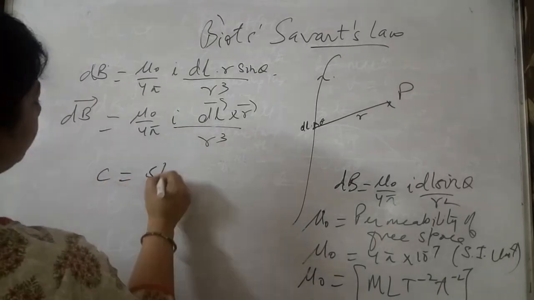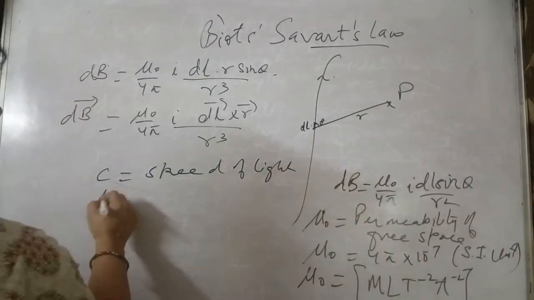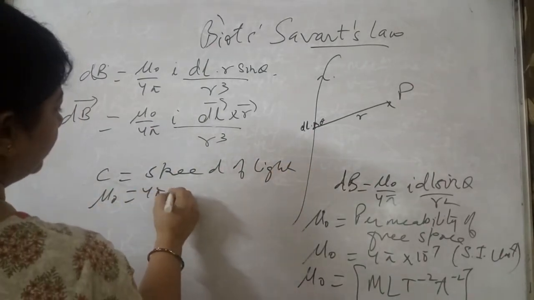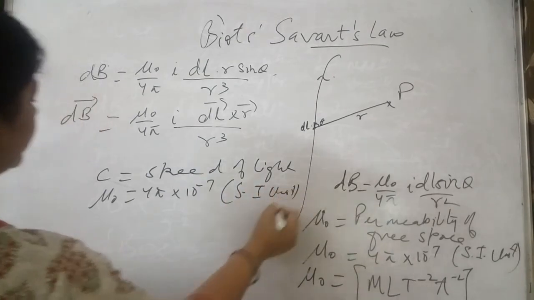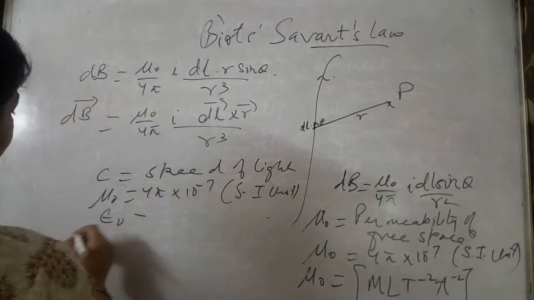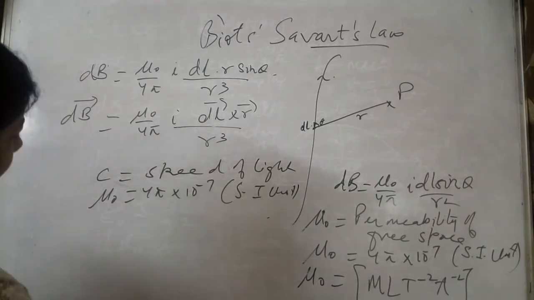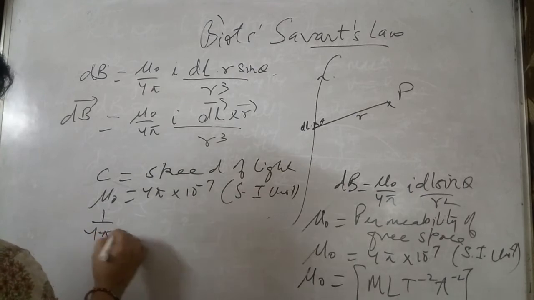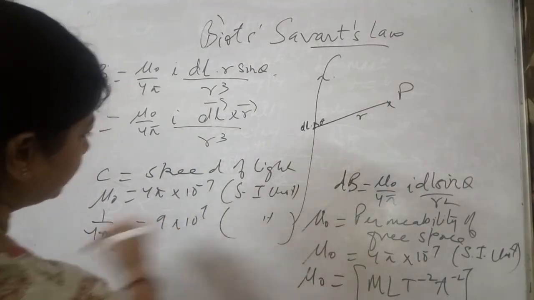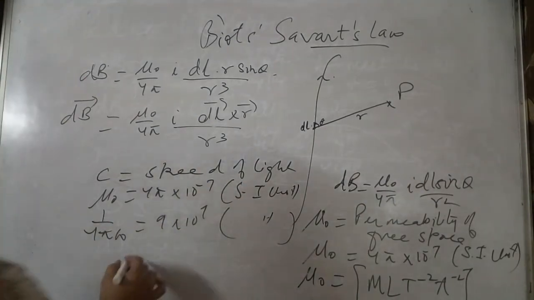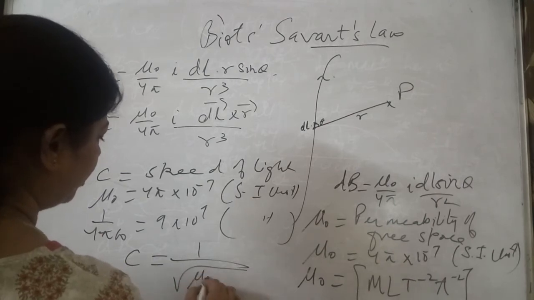You see the speed of light, and mu naught is equal to 4 pi into 10 to the power minus 7. I take SI unit, I am not writing the unit. Epsilon 0 is 1 by 4 pi, generally we take 9 into 10 to the power 9, again in SI unit. To substitute all the values and calculate, we get C equals under root 1 by mu naught epsilon naught.